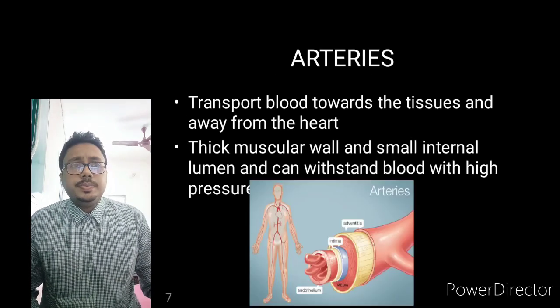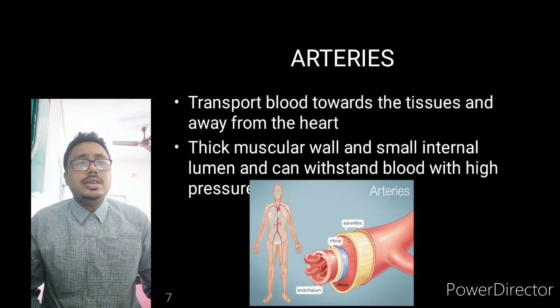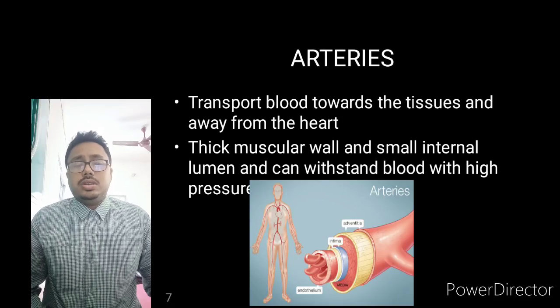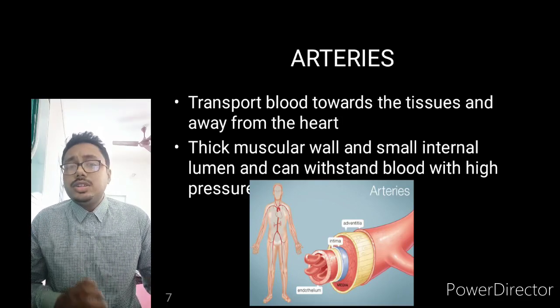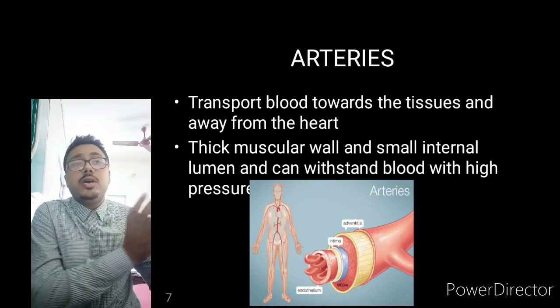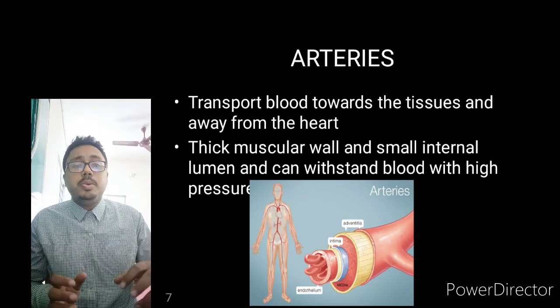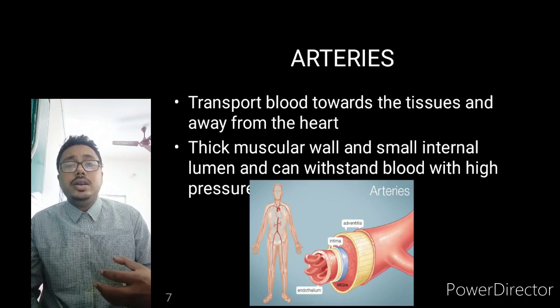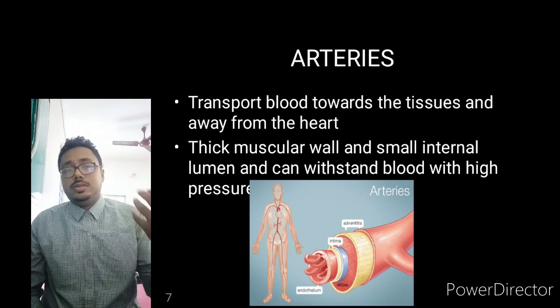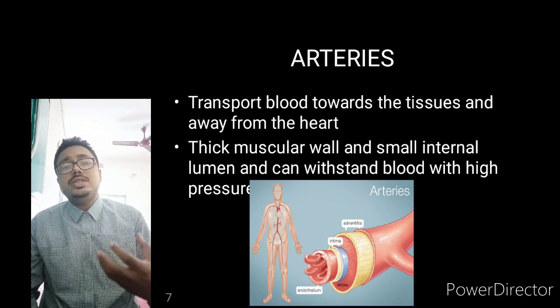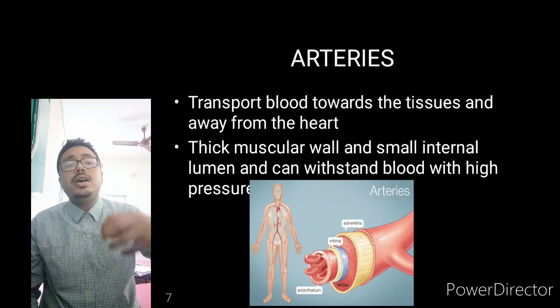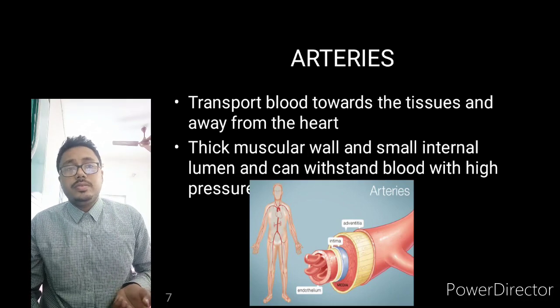Now, arteries. Their function is to transport blood away from the heart towards the tissues. They carry the oxygenated blood from the heart to all the tissues.